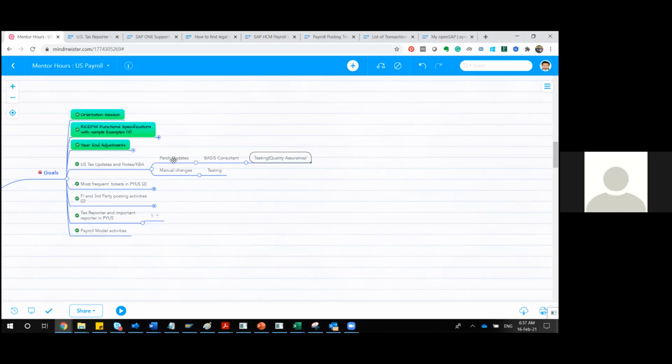Yes, the test and quality testing is done by a functional consultant in the quality server. Yes, yes. So there are two things.